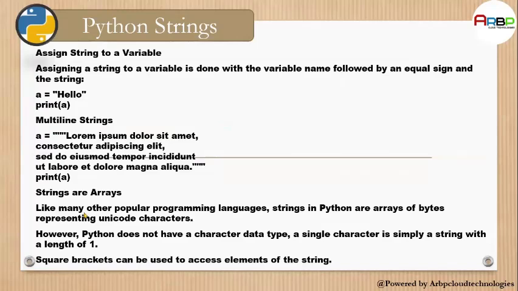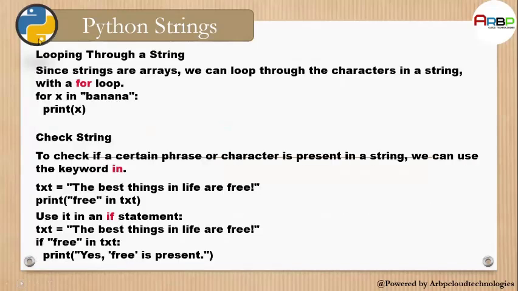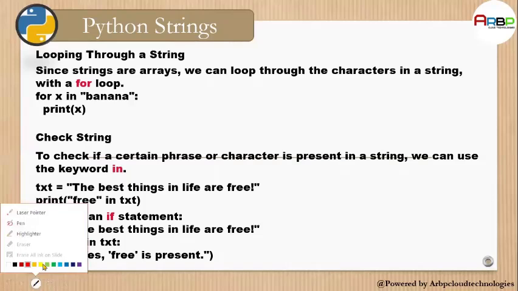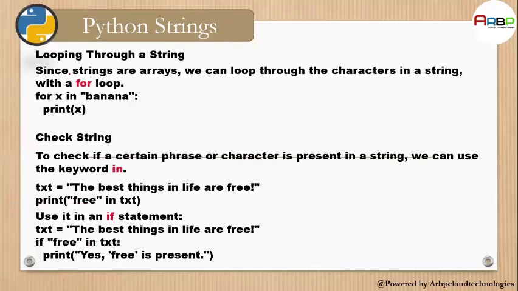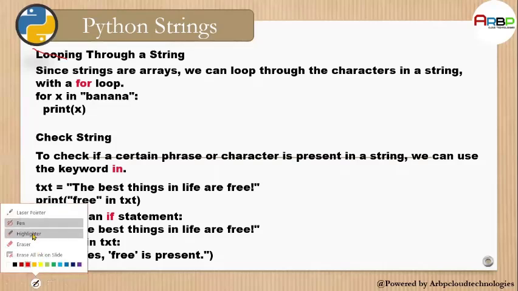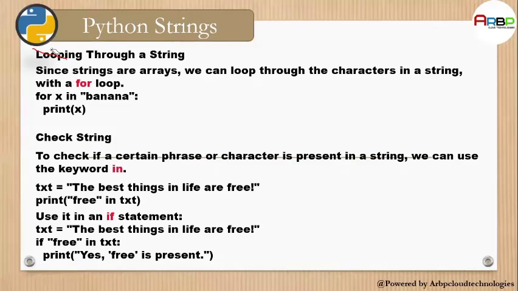Next we will look at looping through a string. How can we use a loop for a string? Since strings are arrays, we can loop through the characters in a string with a for loop.